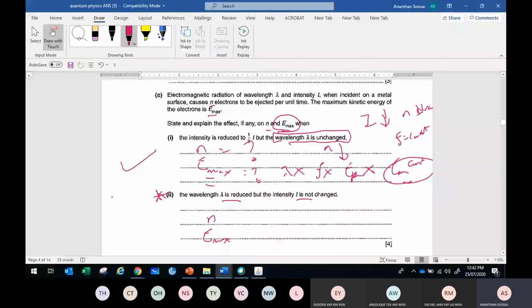Wavelength reduced means frequency has been raised. Intensity was not changed. Anyone? What happened to N?